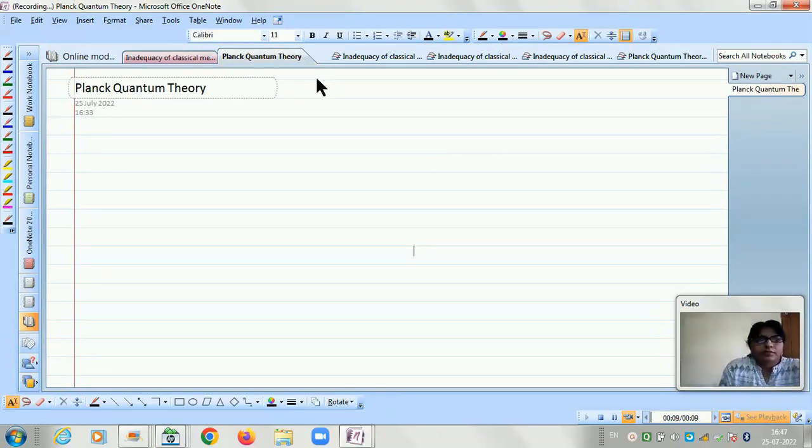Dear students, today our topic is Planck quantum theory in modern physics. In the previous lecture, we discussed the black body spectrum, which was found experimentally, and to explain the black body radiation or black body spectrum, we discussed two laws, which were the classical laws, and these were the Wien's law